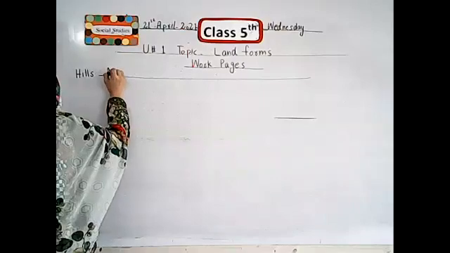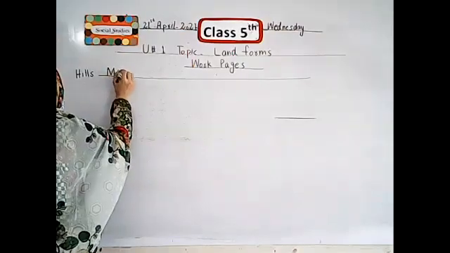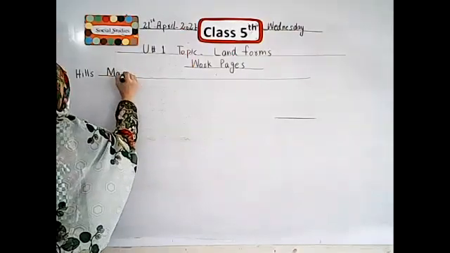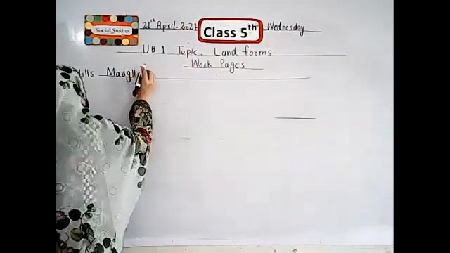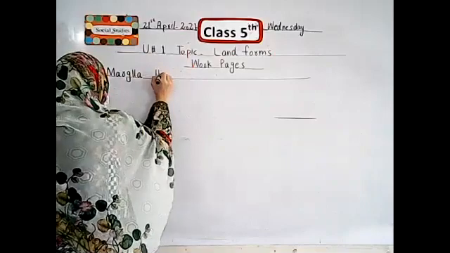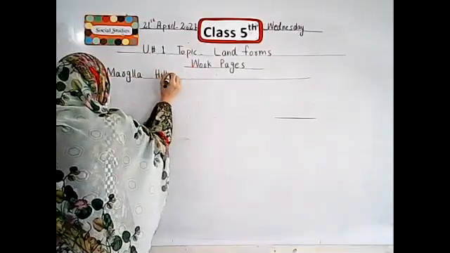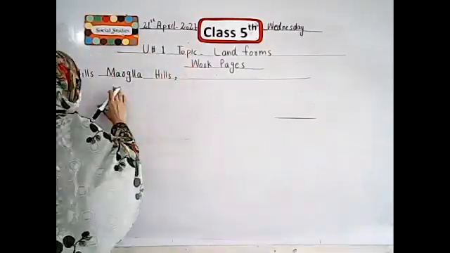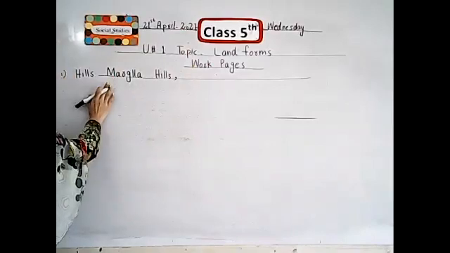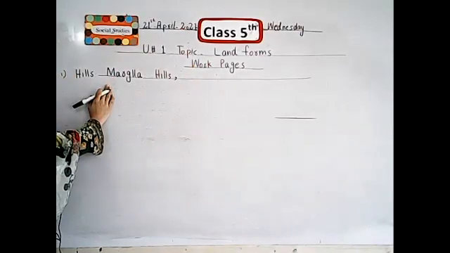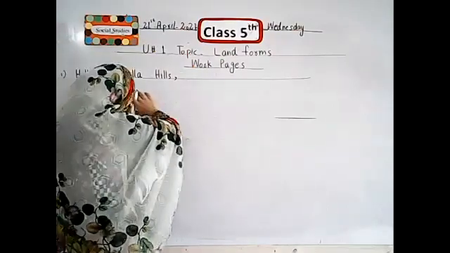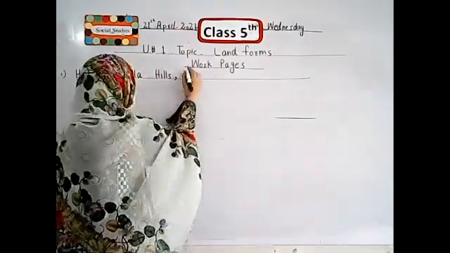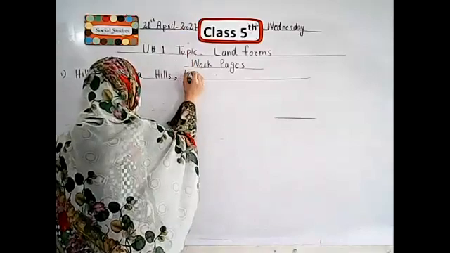Margalla Hills in Islamabad. I hope all the students know about Margalla Hills that are found in Islamabad. First one is Margalla Hills. Note this down in your books. Next one is Kirthar Hills.